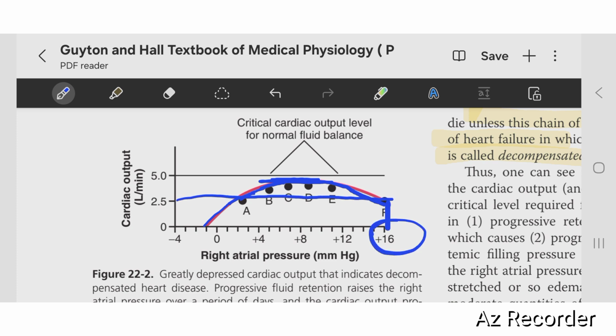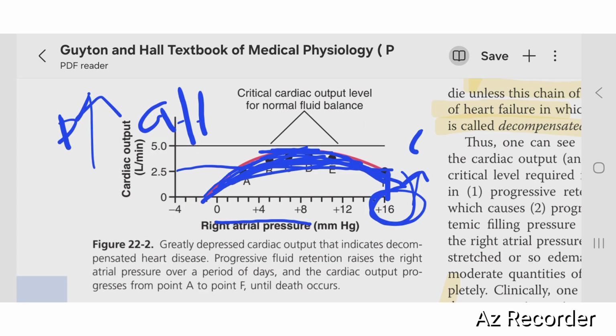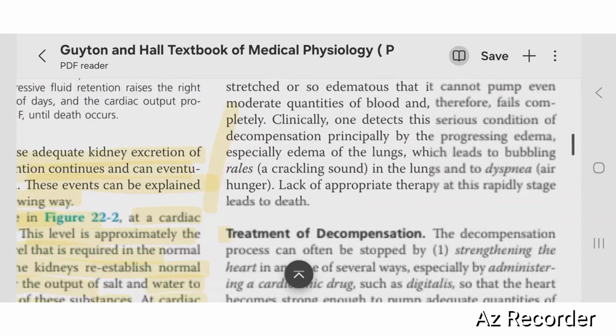Like at this pressure, it is required that your cardiac output must increase, because as the preload increases, the output should be increased, but it decreases gradually because of high fluid retention by the kidney, and the kidney function is not going on as it usually does. So this is the graphical representation.